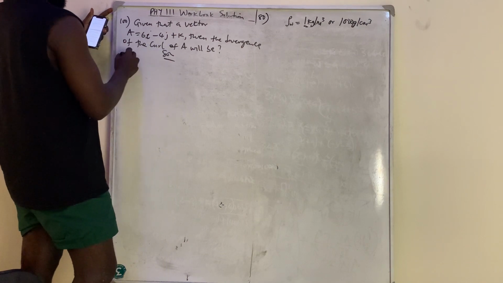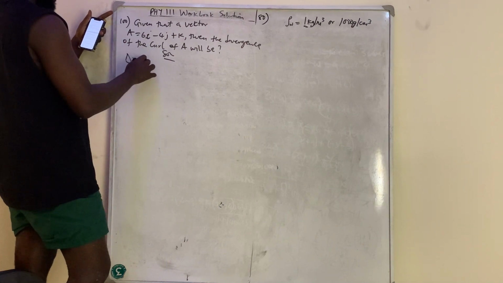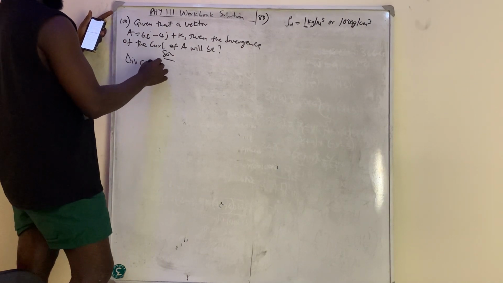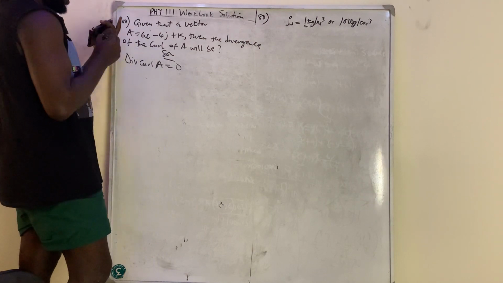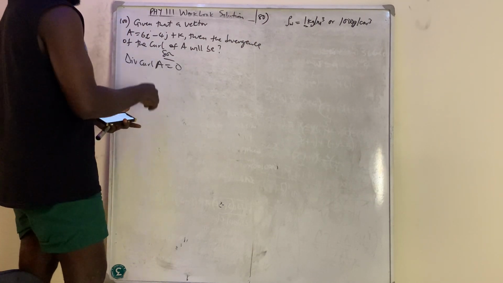Solution. Now when you have the divergence of a curl of any vector at all, it is 0, so no need to solve anything. So div curl A is 0.